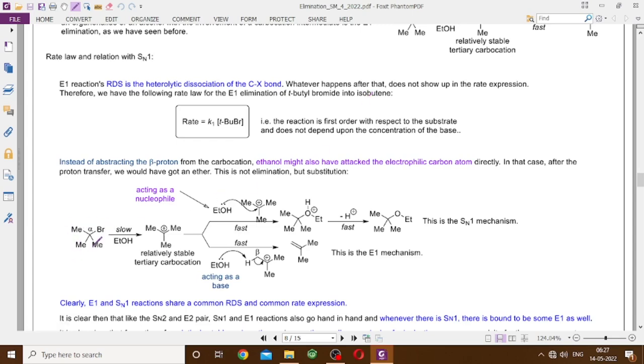Suppose we have taken tertiary butyl bromide in ethanol and we are getting the tertiary butyl alcohol as the intermediate carbocation.